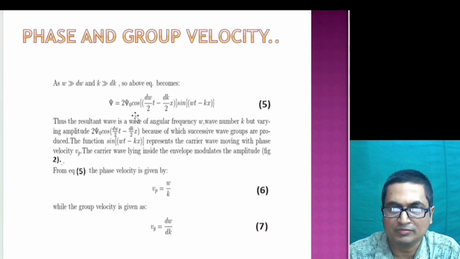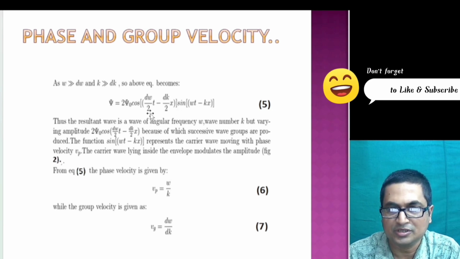In expression 5, we see that it's a resultant wave due to the superposition of the two waves, and they are moving with angular frequency omega and wave number k, and thus this particular sine factor is representing the phase of the particle, and this will be responsible for their phase.